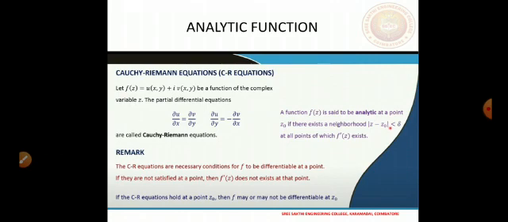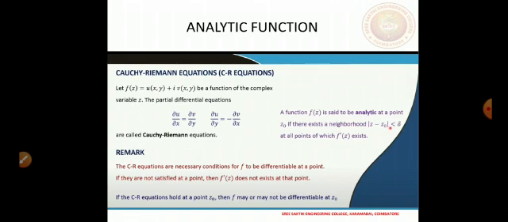And then what we have learned in the previous class: the Cauchy-Riemann equations are a necessary condition for f to be differentiable at a point, and if they are not satisfied at a point, then the derivative f dash does not exist, because this is our necessary condition. But if they are satisfied, then we cannot say whether f dash exists or not; that we have to check, because this is a necessary condition, not a sufficient condition.